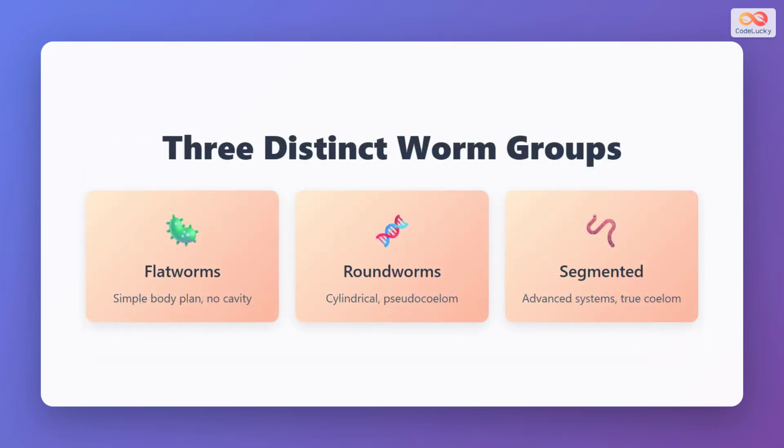To summarize, we have explored three distinct groups of worms, each with unique characteristics. Flatworms have a simple body plan with no body cavity, making them the most basic of the three groups. Roundworms are cylindrical with a pseudocoelom, representing an intermediate level of complexity. Segmented worms possess advanced organ systems and a true coelom, making them the most sophisticated. Understanding these differences helps us appreciate how evolution has produced diverse solutions to the challenges of survival. Each group has successfully adapted to various environments, from soil and freshwater to marine habitats, and even inside other organisms as parasites.